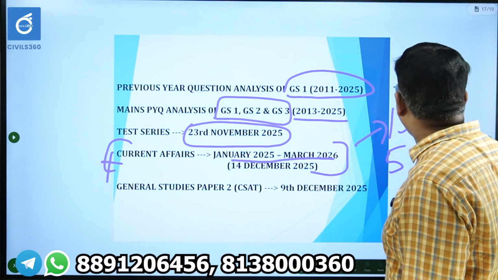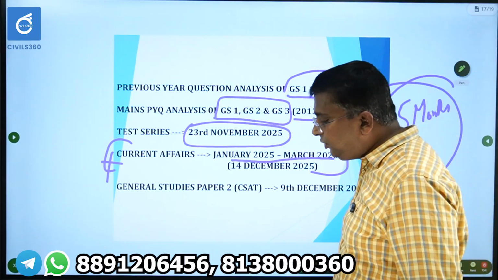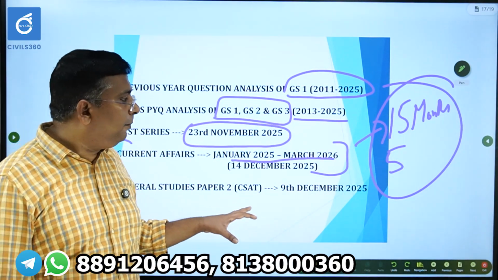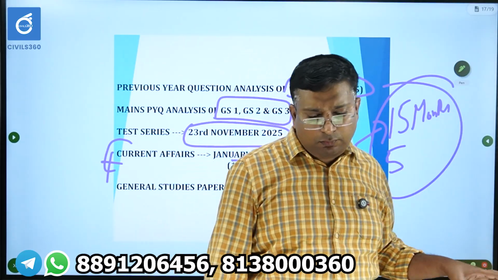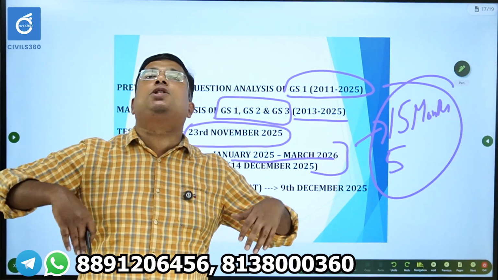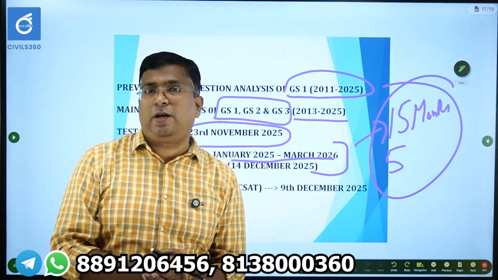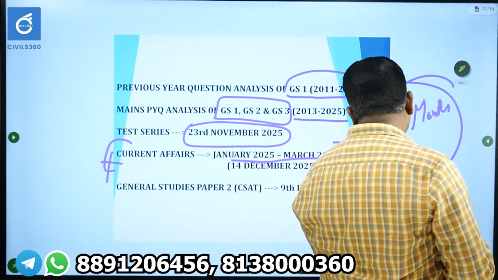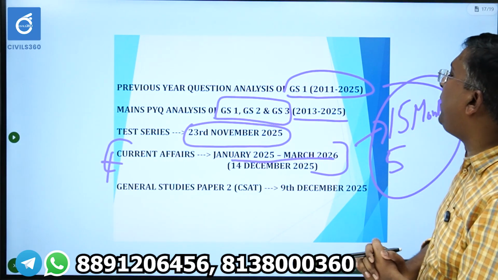So there will be 20 tests exclusively for current affairs, with 2000 questions. Those test series will help you solve maximum current affairs questions, and we have designed them following the latest UPSC pattern.